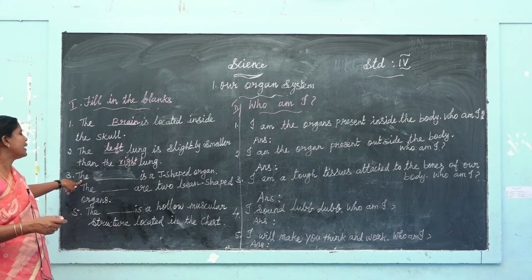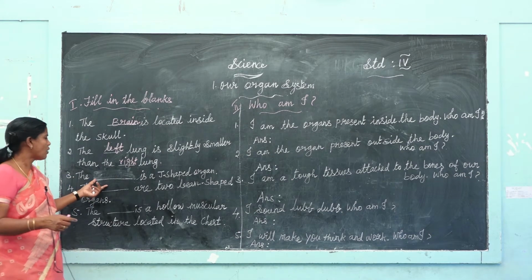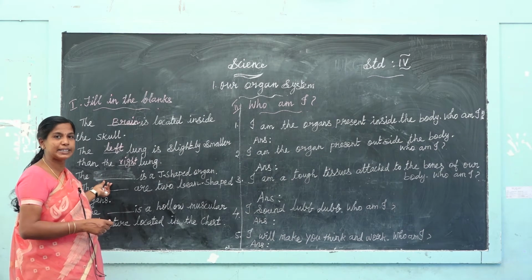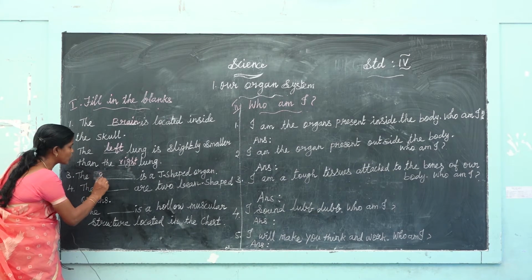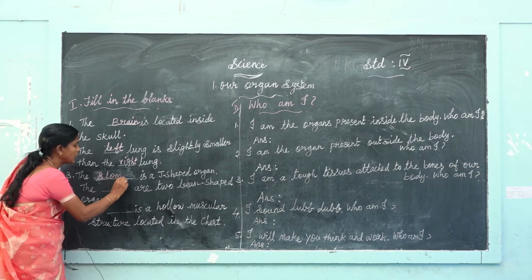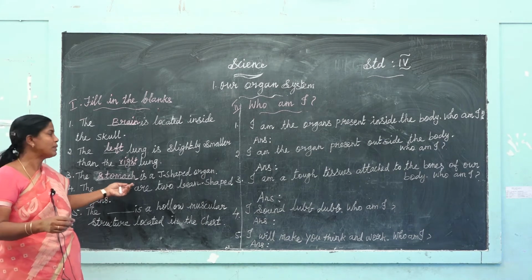Next one, the dash is the J-shaped organ. The internal organ, the stomach, is the J-shaped organ. Stomach. S-T-O-M-A-C-H. Stomach is a J-shaped organ.